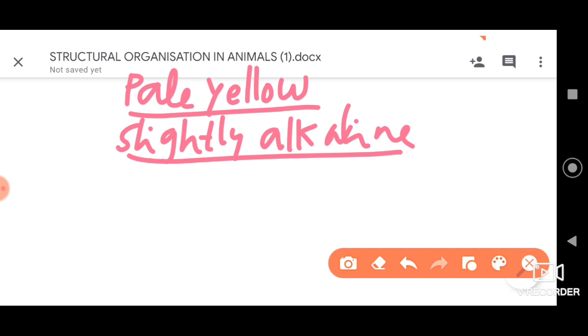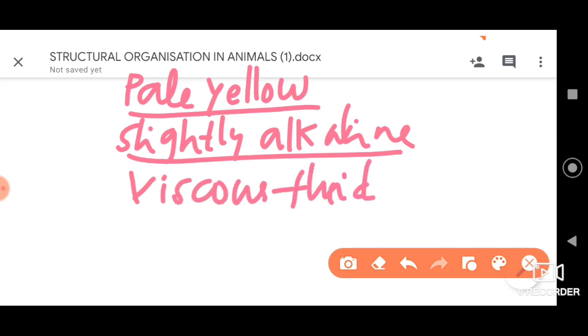When we consider the pH, it is just above 7. It is a viscous fluid, all right. First point I said is it is pale yellow in color, slightly alkaline, just above the neutral pH, which is 7, just above, all right, and it is a viscous fluid.